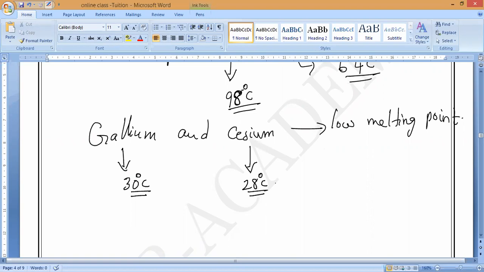So that is why, if we keep gallium and cesium in our hand, we need not even heat them. Like ice, if we keep it in our hand, they will become into what, guys?